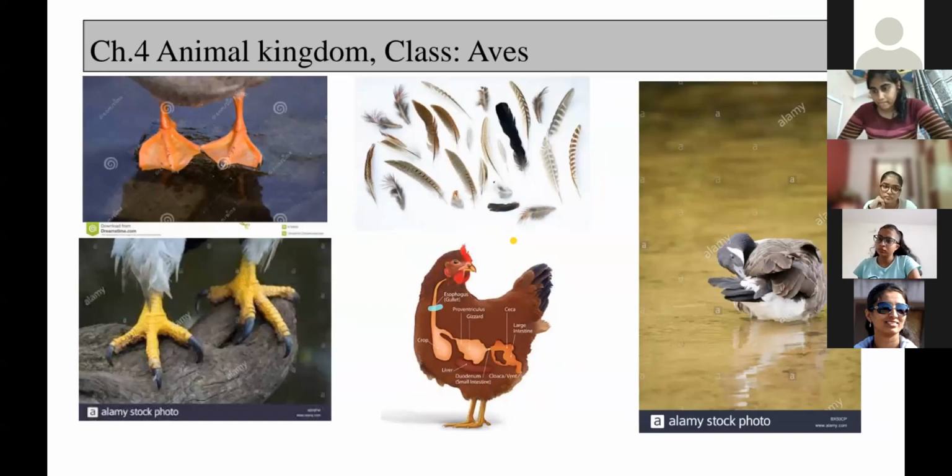But on the hind limbs, because see, they have to stand only on these hind limbs, whether it's a huge bird or a small bird, right? These legs have to hold their entire body weight. So somehow they have to be strong. That's why the scales are given on the hind limbs. Clear? Hind limb modifications.